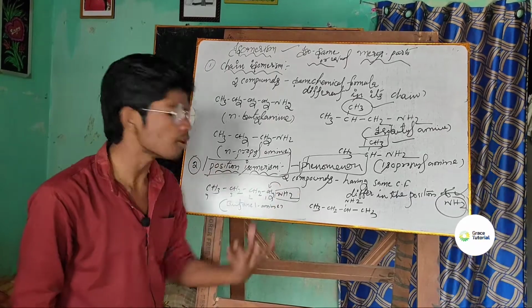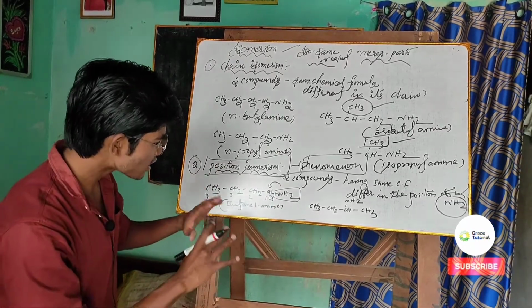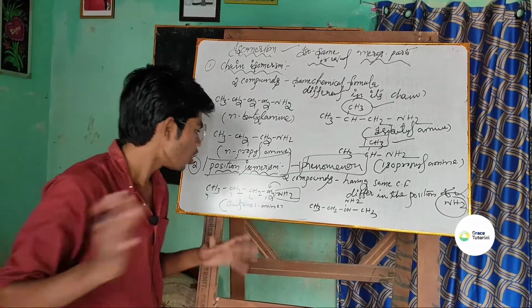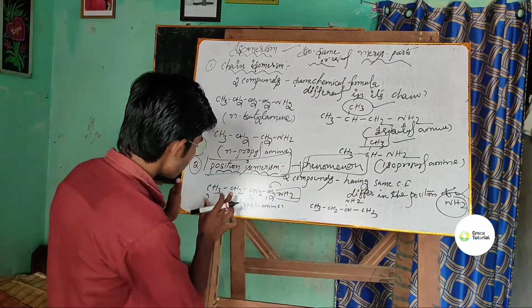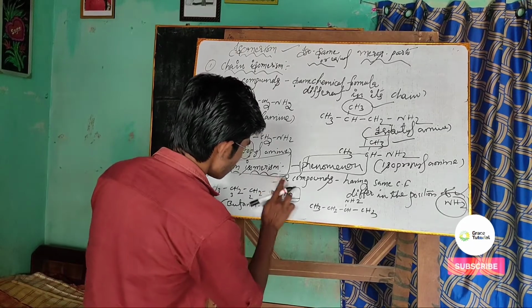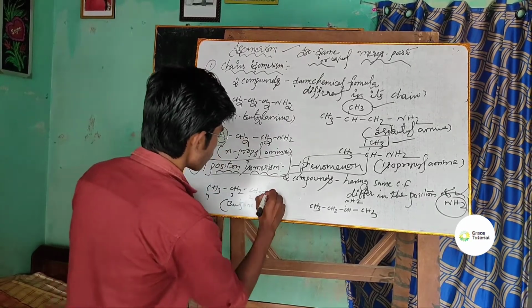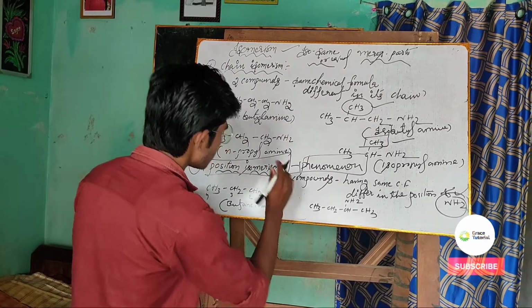Well, if you slightly change this compound, you will get the same. Suppose one CH2 is removed, and here you have NH2.